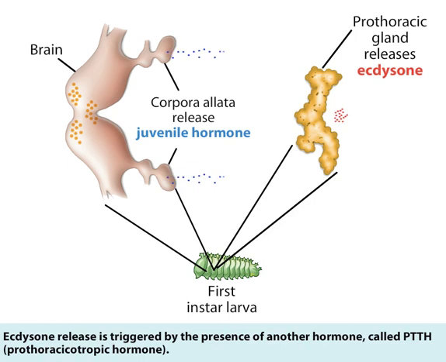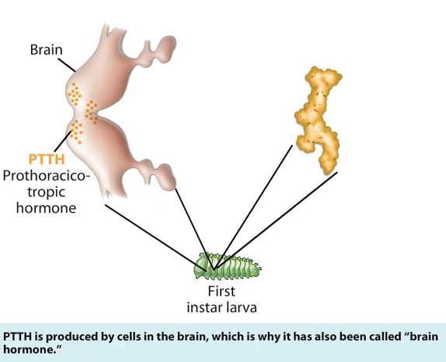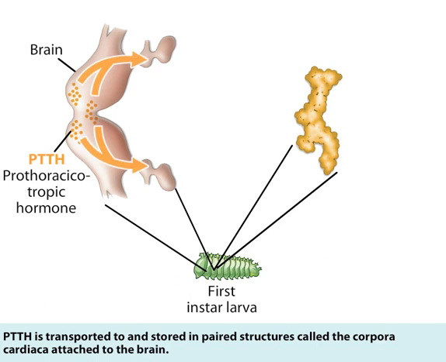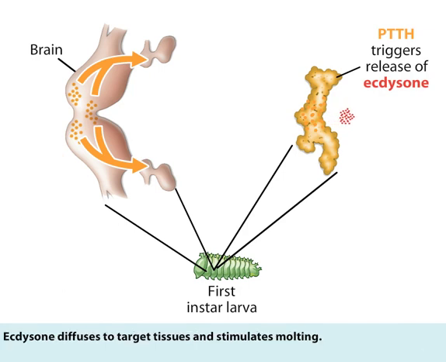Ecdysone release is triggered by the presence of another hormone, called PTTH, prothoracicotropic hormone. PTTH is produced by cells in the brain, which is why it has also been called brain hormone. PTTH is transported to and stored in paired structures called the corpora cardiaca, attached to the brain. After appropriate stimulation, PTTH is released and diffuses through the extracellular fluid to the prothoracic gland, stimulating it to release ecdysone. Ecdysone diffuses to target tissues and stimulates molting.